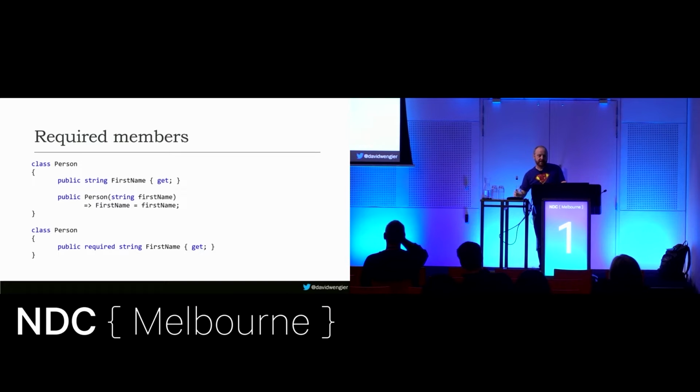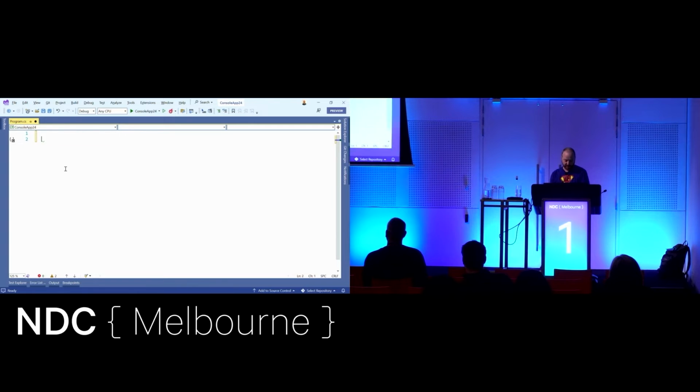So in the old days, if we wanted to define a class called person with a first name, and we had to require people to provide a first name, we'd have to use a constructor. It's not a huge price to pay, but you have to. Let me just create that class. So constructors, they're not a bad thing, but over the years, C# has sort of been moving away, well, not away from constructors, but providing other ways to do these things. So, for example, we have init-only properties now.